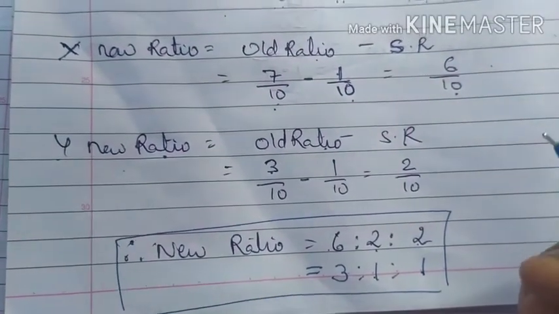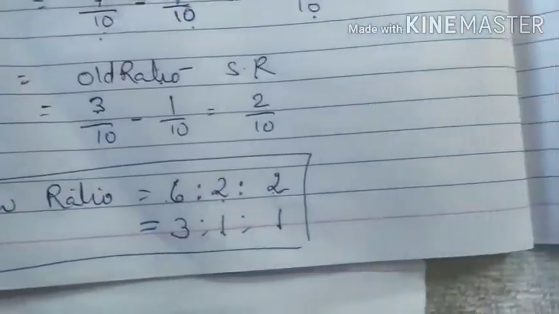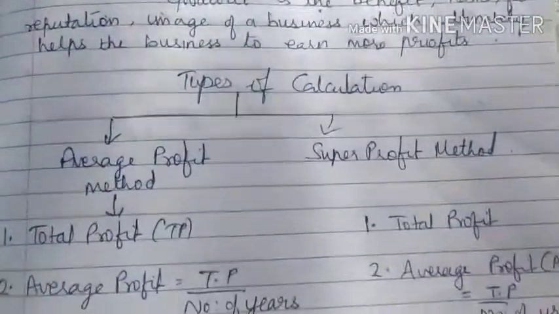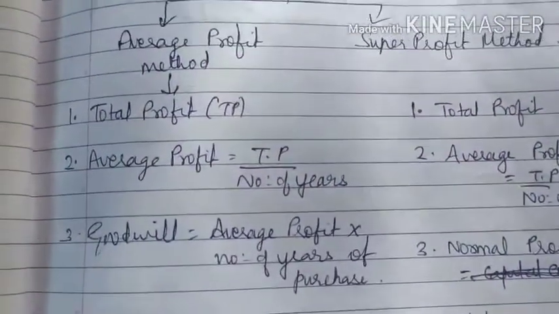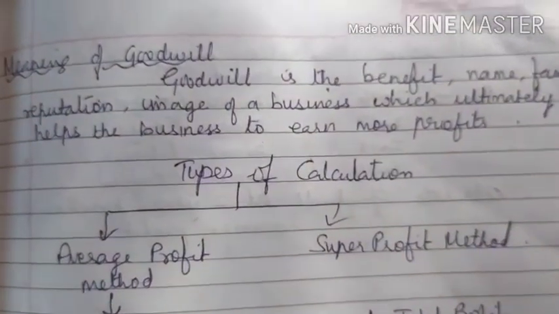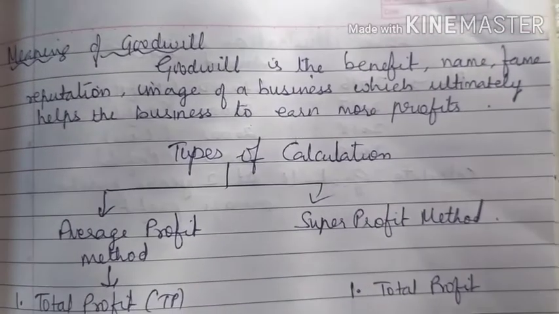Okay, now next we have goodwill. We have to understand about goodwill, which comes in the admission of a partner.